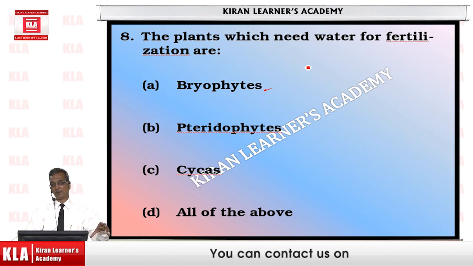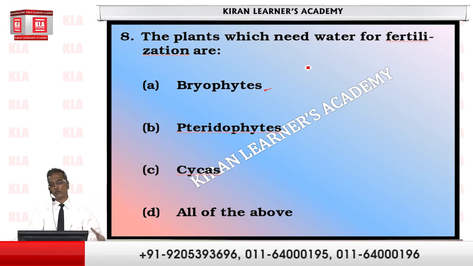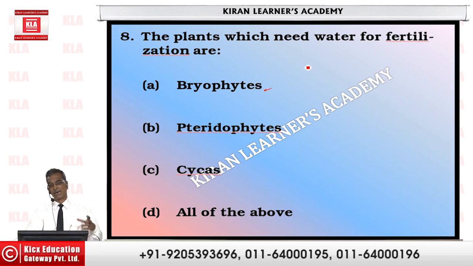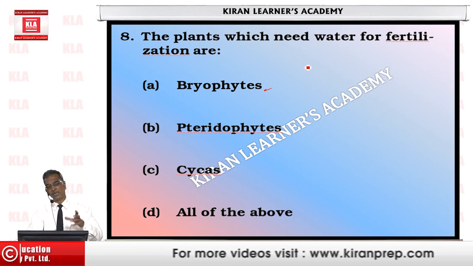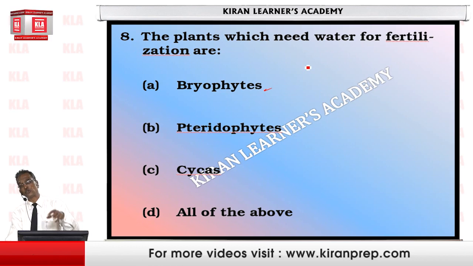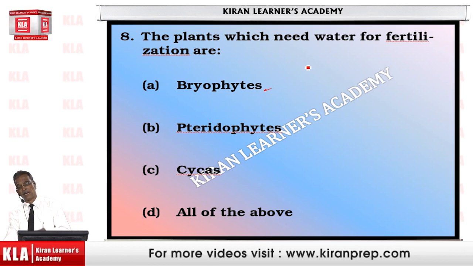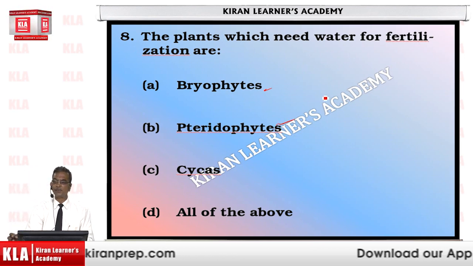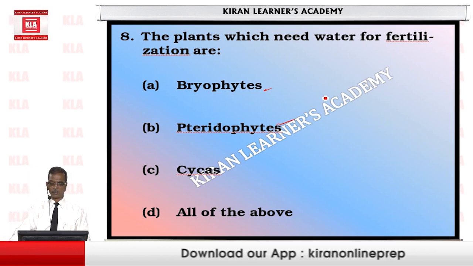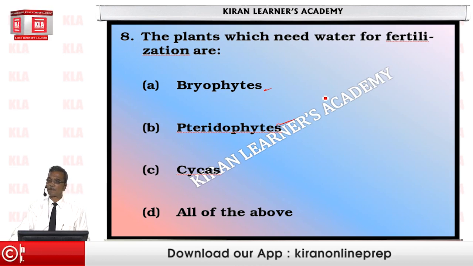But still, the sperms they produce are flagellated. That means to reach the ovum or ova within the female reproductive system, they need to swim. And hence, again, the medium is water. So these pteridophytes also need water for the process of fertilization.